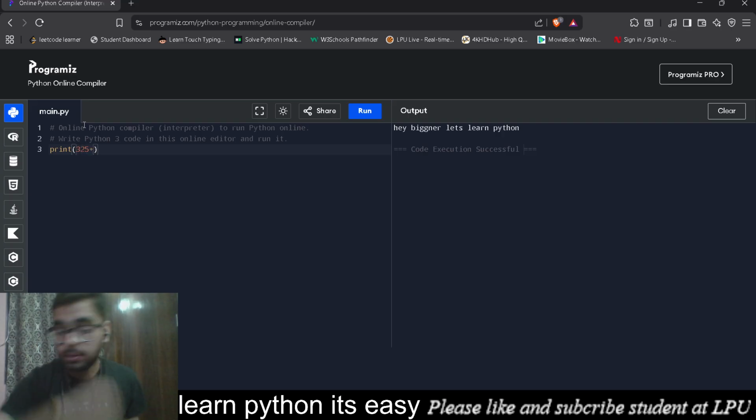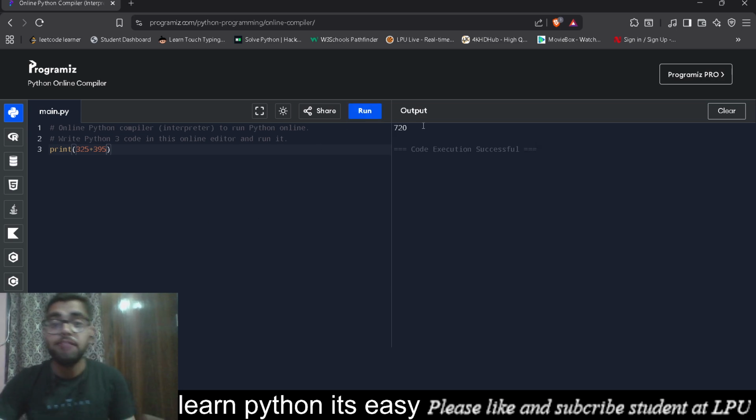325 plus 395. Okay. And now when I run the code, it will give me 720. It's the correct output. So that means we can actually have arithmetic operations from these languages. This will help us to solve our mathematical problems very easily. And we can create directories or libraries or some storage with the help of these languages. So see, that's why these languages are important for us.